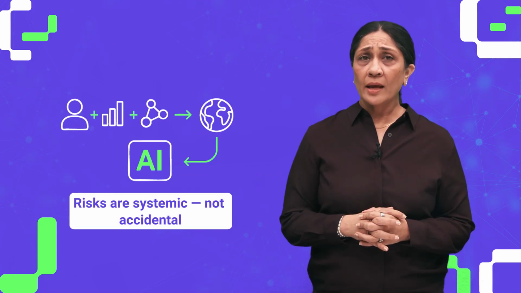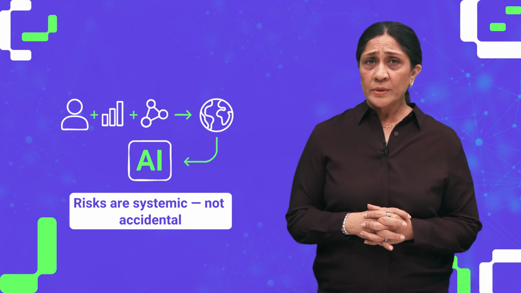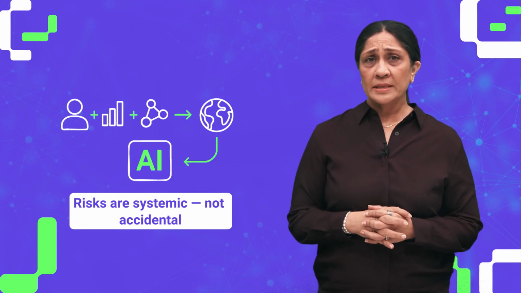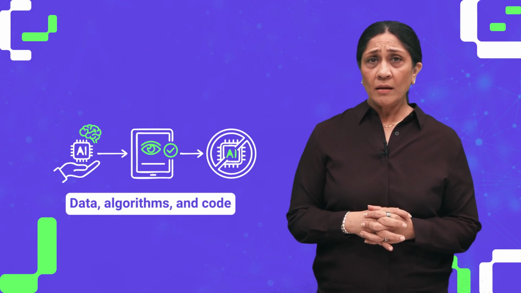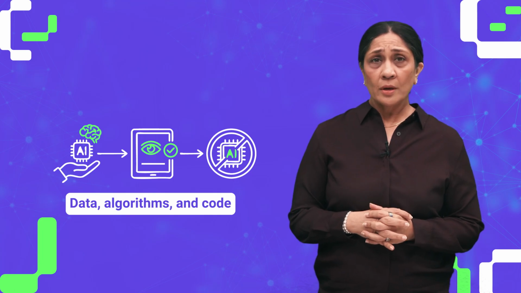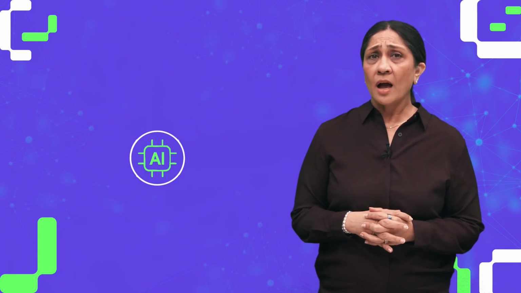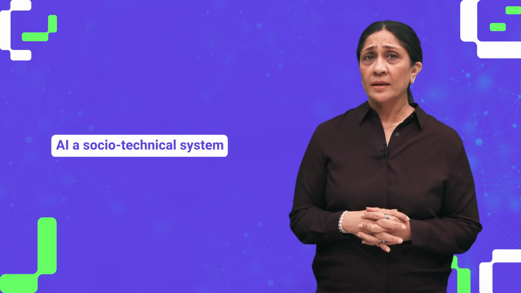They reveal how AI is built by people using imperfect data within social systems. When most people think of AI, they imagine data, algorithms, and code. In short, technology. But in reality, as you can probably see now, AI is never just technical, it is also a deeply social system. AI systems are shaped by the data, the algorithms that process this data, and the human decisions behind the design, and the social context in which they operate. Together, these make AI a socio-technical system.